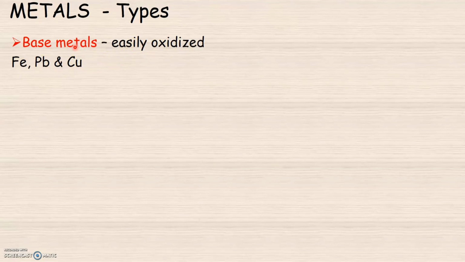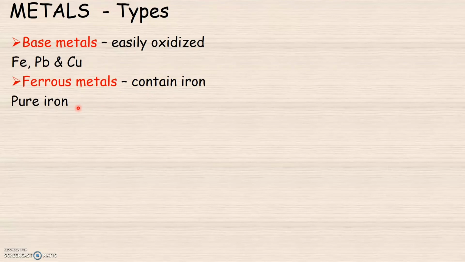The next type of metals are ferrous metals. Ferrous is derived from the Latin word and means that it contains iron. So ferrous metals generally contain iron in them. And the best example for that is pure iron.